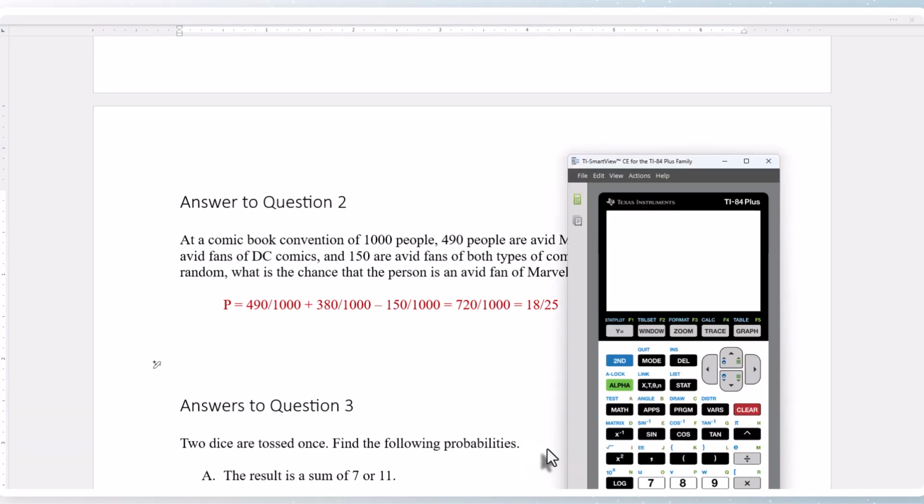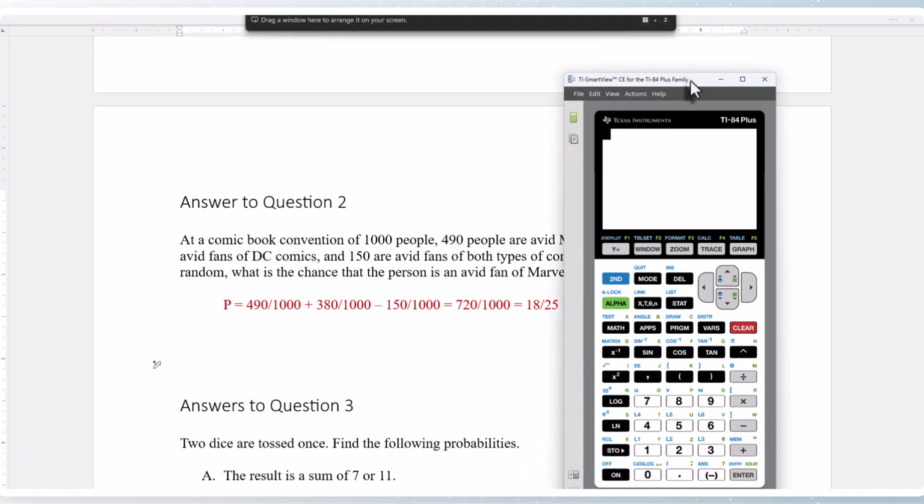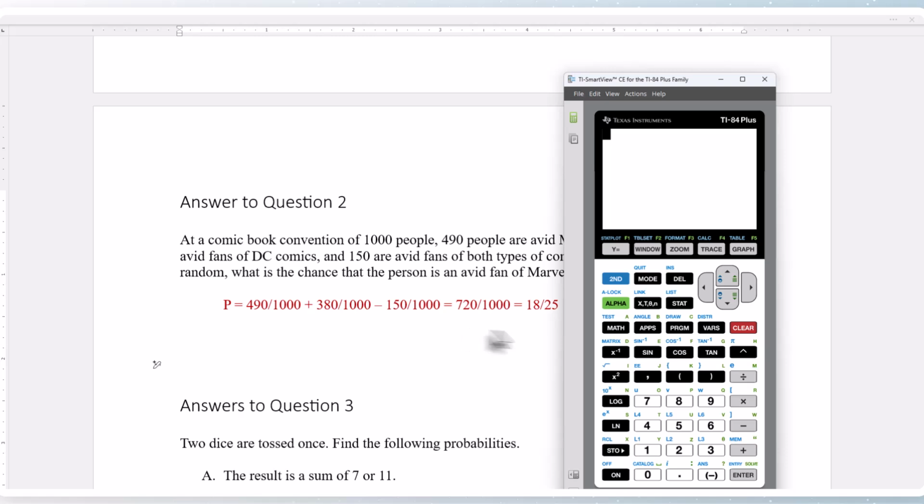Now we can use our calculator to reduce our fraction. To do this, we press alpha Y, select option 1 by hitting enter, type in 720 in the numerator, 1,000 in the denominator, hit enter, and we could see it reduces to 18 out of 25.